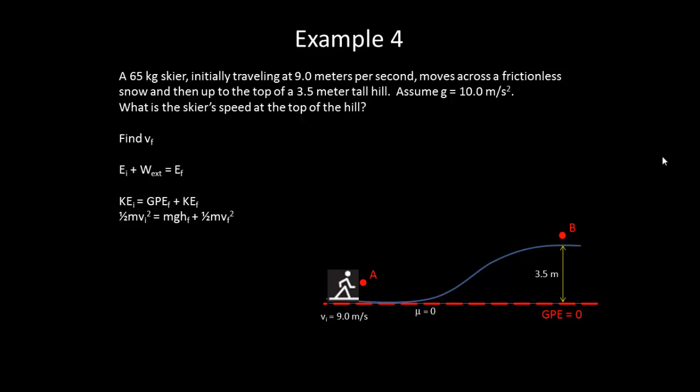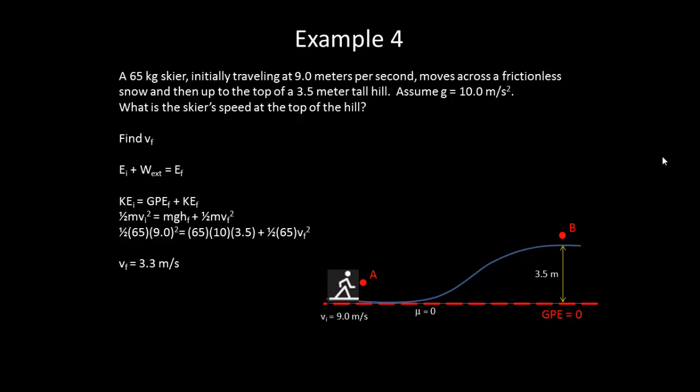So we have our GPE equals 0 line at the bottom, and we end up with an equation that says the initial kinetic energy is equal to, at the top, some gravitational potential energy plus some final kinetic energy. We can go ahead and plug in the information we know and solve for the final speed. We get 3.3 meters per second.